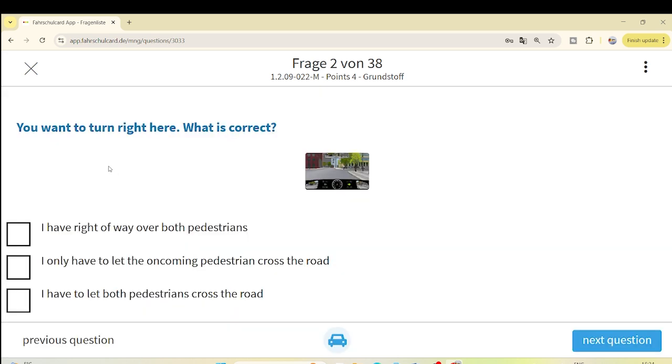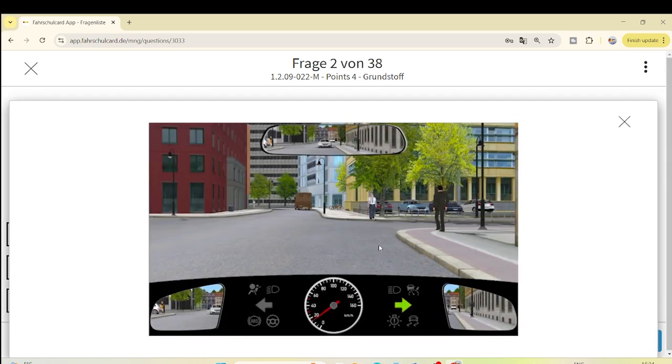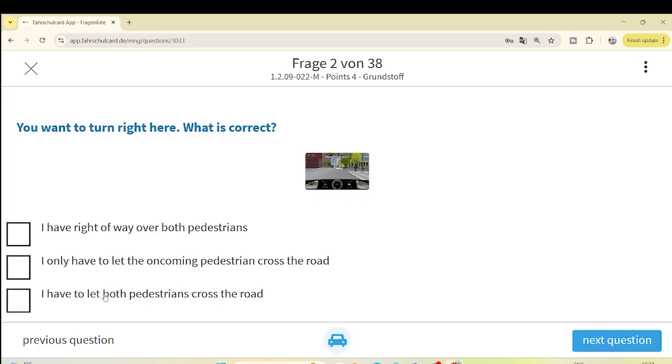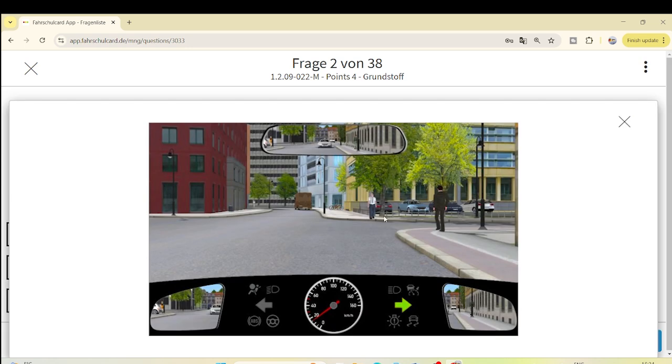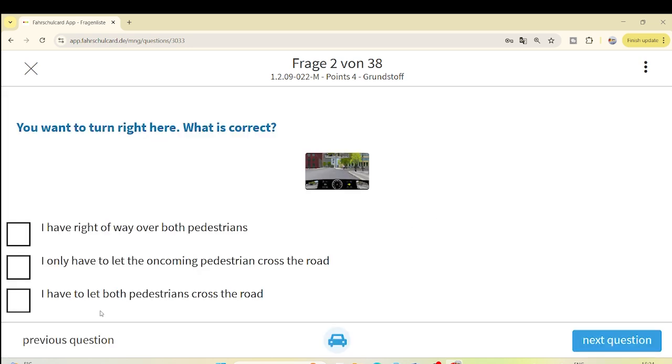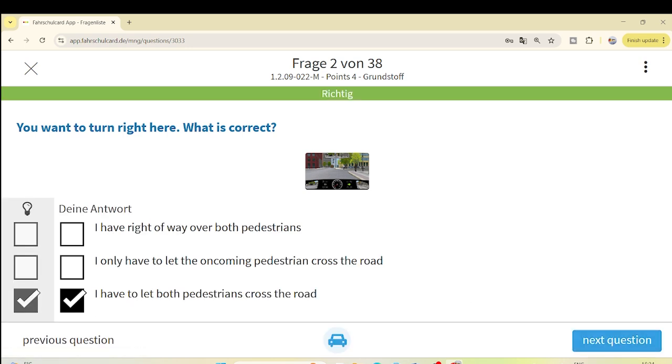Let's see what the question is. You want to turn right here. What is correct? I have right of way over both pedestrians. No, on the road into which you are taking a turn, the pedestrians or the people or the cyclists there have the highest priority. I only have to let the oncoming pedestrian cross the road. That means only this white one. No, you have to let both of them. I have to let both pedestrians cross the road. Let's jump to the next question.